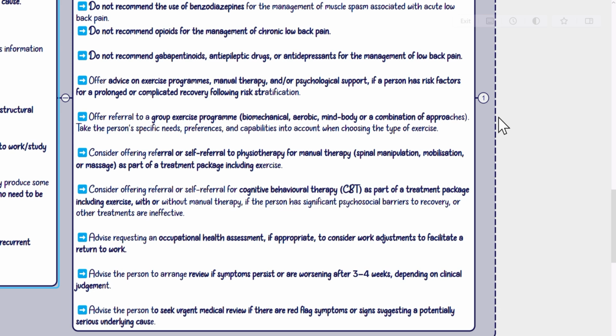Advise requesting an occupational health assessment, if appropriate, to consider work adjustments to facilitate a return to work. Advise the person to arrange review if symptoms persist or are worsening after 3 to 4 weeks, depending on clinical judgment. Advise the person to seek urgent medical review if there are red flag symptoms or signs suggesting a potentially serious underlying cause.